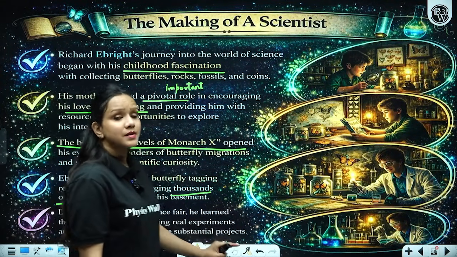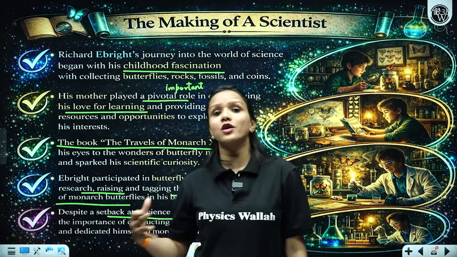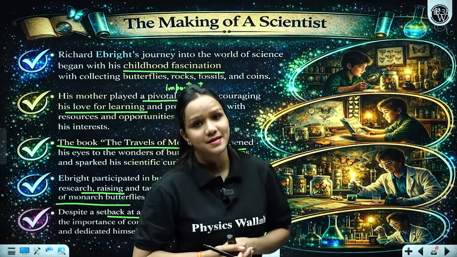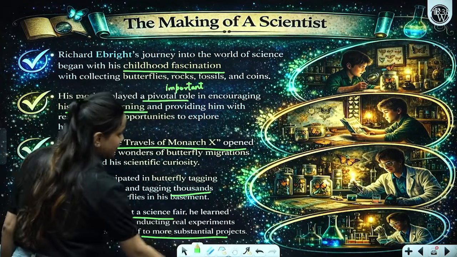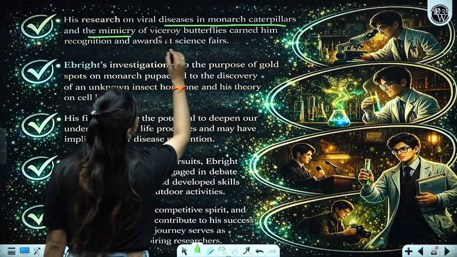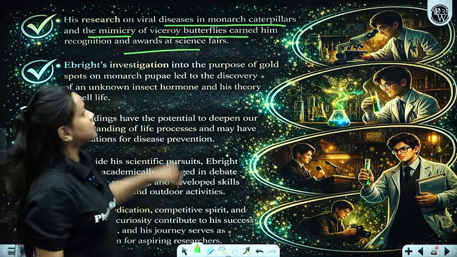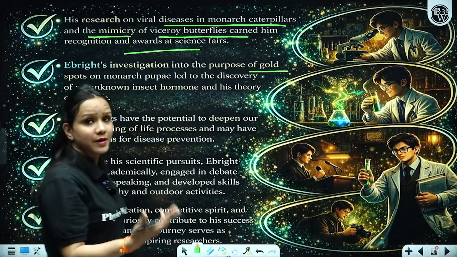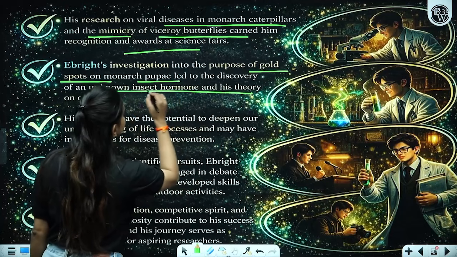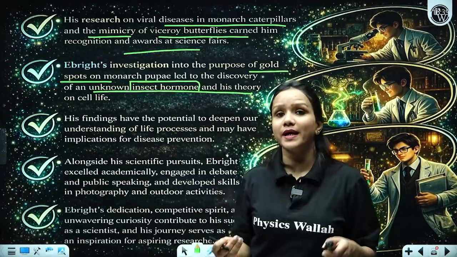Despite a setback at the science fair, so despite the fact that initially in his few attempts he got failure as well, he had to meet failure as well, but later he was known to be a very prominent scientist, right, for his discoveries. Then looking further, his research on viral diseases in monarch caterpillars and the mimicry of viceroy butterflies earned him worldwide recognition, right? Ebright's investigation into the purpose of tiny gall spots, right, on monarch pupa led to his discovery of an unknown insect hormone. Please remember this thing as well. These are the important experiments that he conducted and due to which he gained worldwide recognition, right?